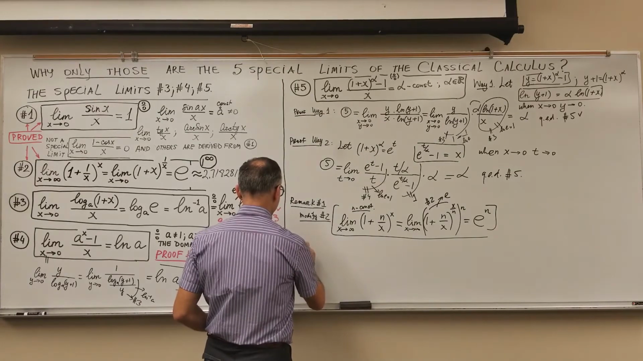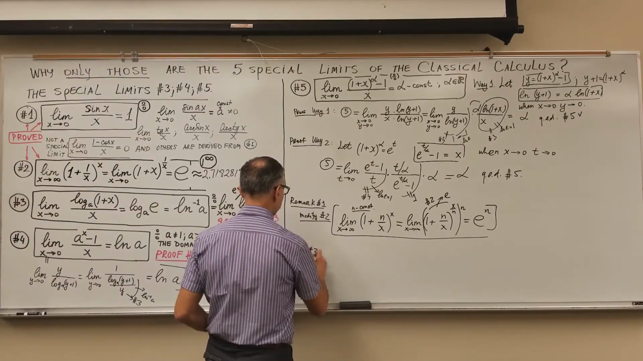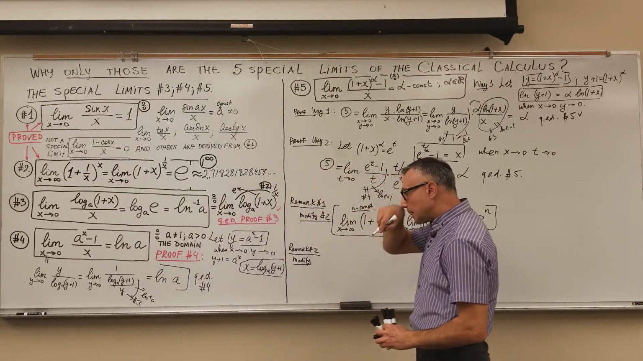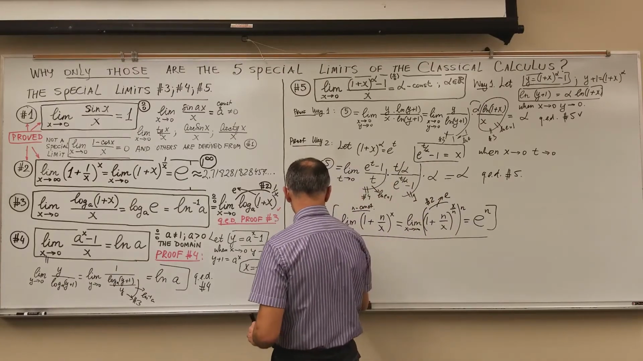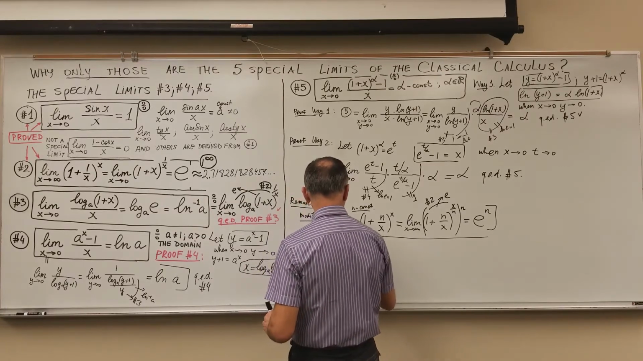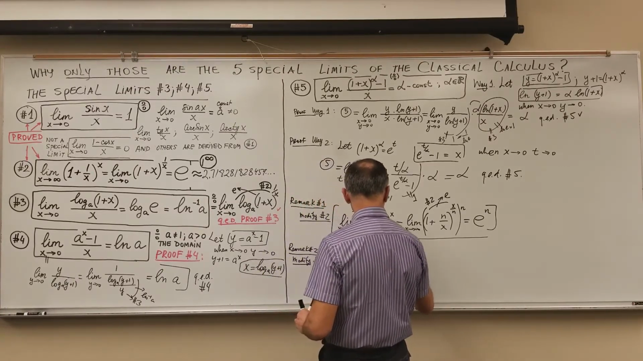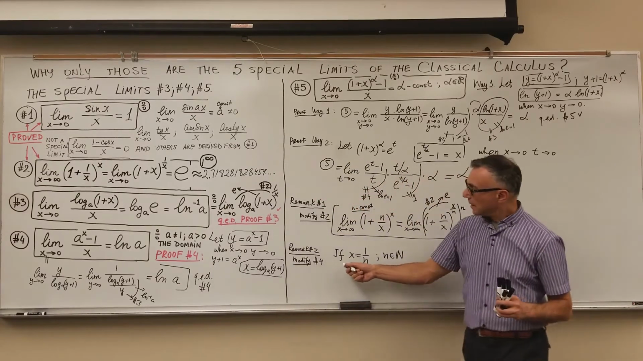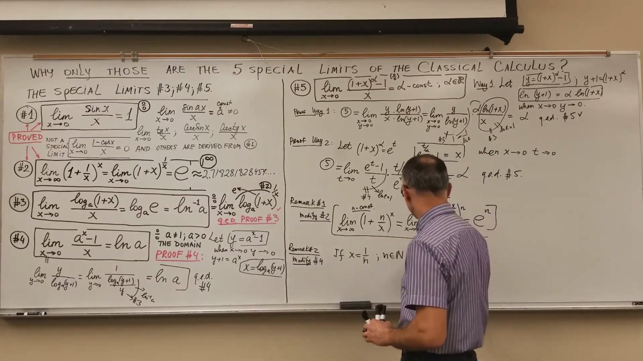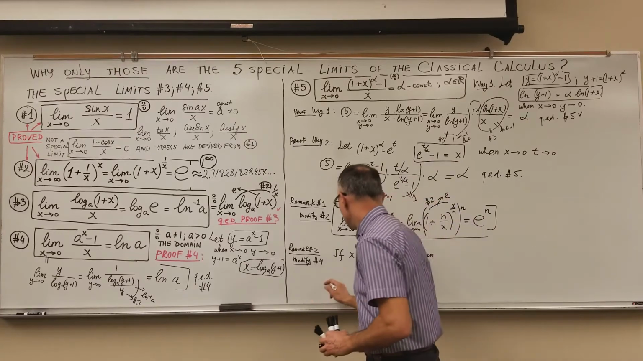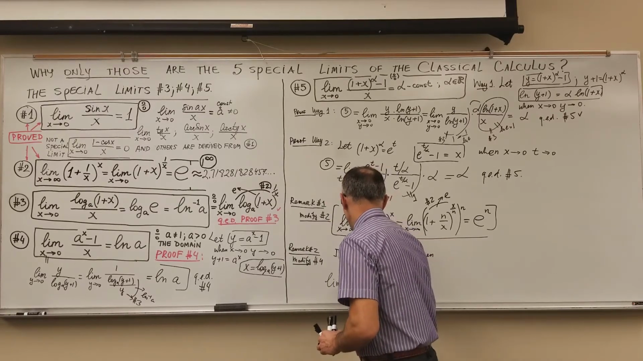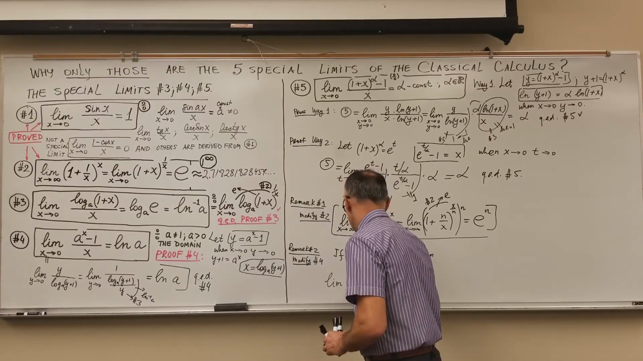Remark number 2. I'll modify also for practical application special limit number 4. Especially number 4, let's say if my x is equal to 1 over n, where n is a natural number, if my x variable is equal to that, then I have the limit of (a to the power x minus 1) over x.